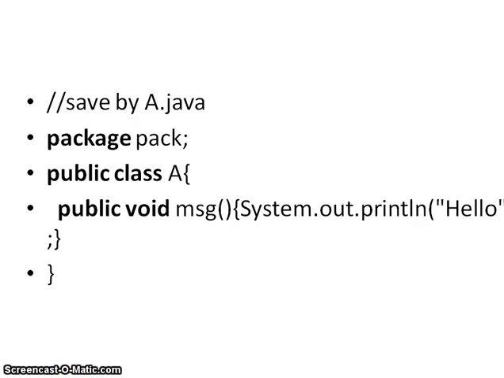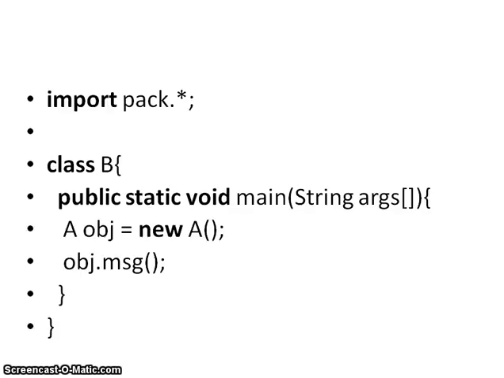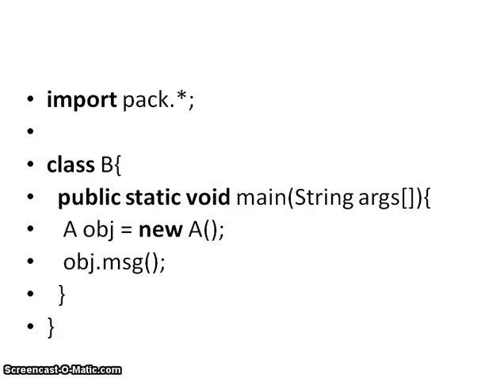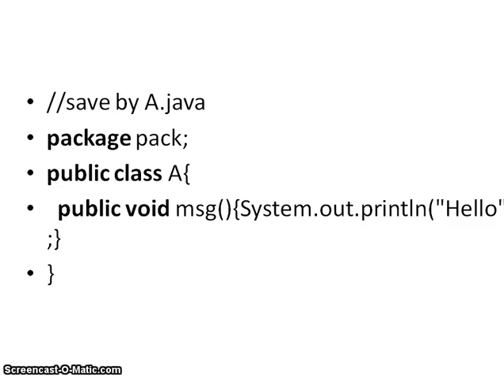So first you have to create this program A.java and compile it. The main program, which is this file, is to be saved as B.java. You have to compile this B.java and then run this B.java. So like this you will create the package program. In the package program there will be two files: one in which a package has been created, and one with the main method where I'm calling that package. So like this, perform some different programs. I will try to give you some different programs, so perform those programs and execute them.